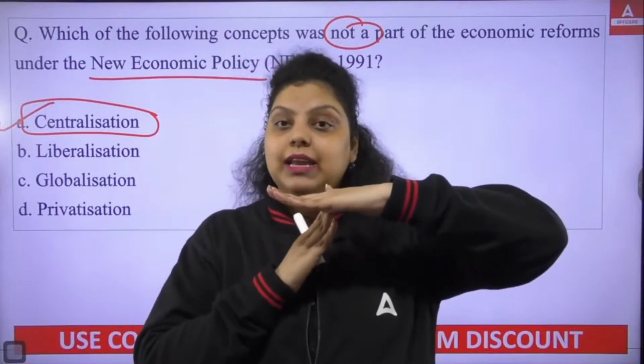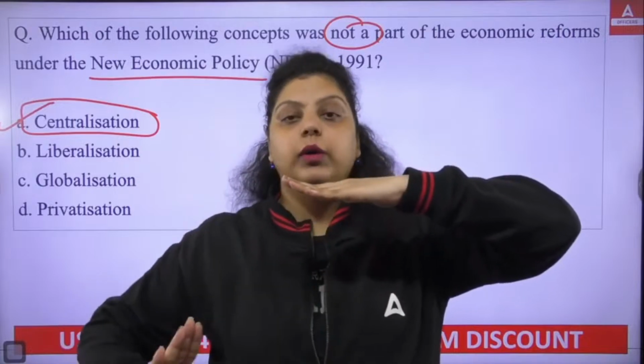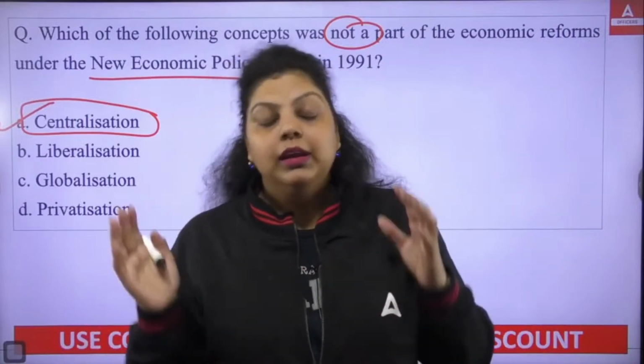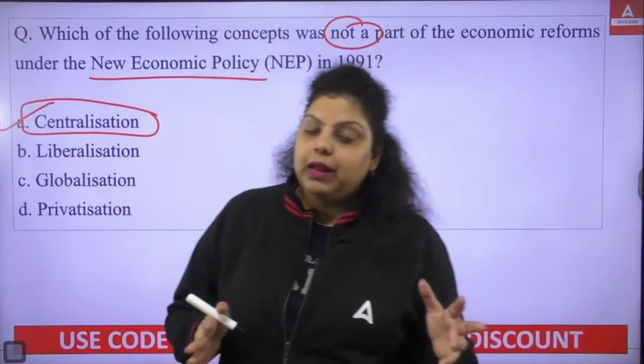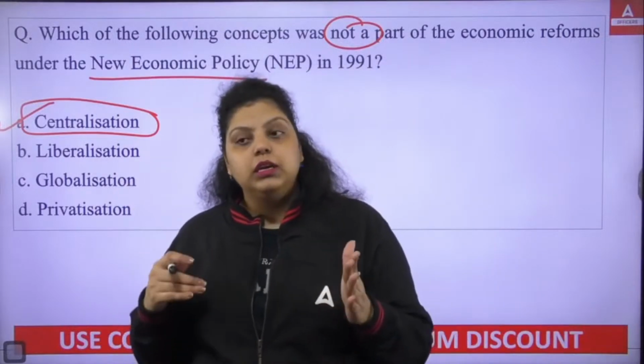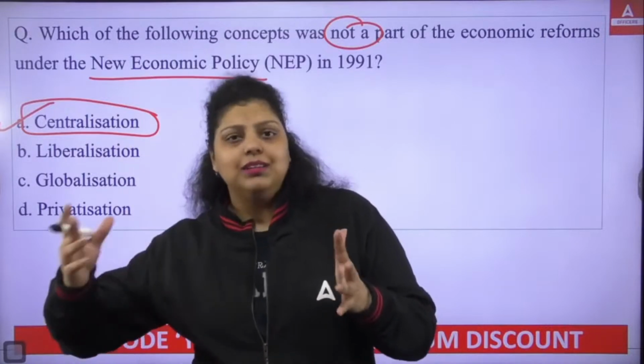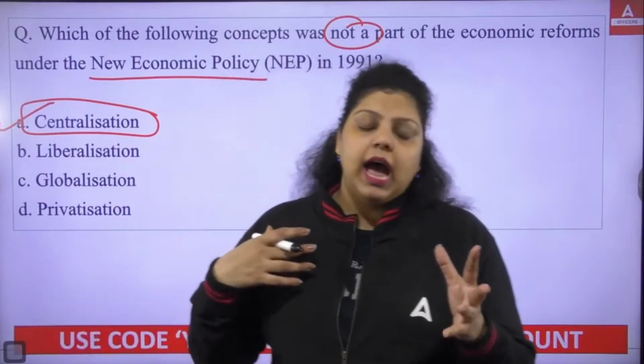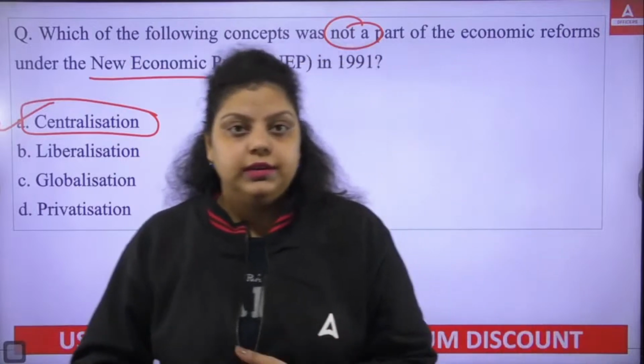This authority will take the decision and share it with the other authorities, like in the planning commission. The central government used to make all the plans and the plan used to be ordered or suggested or had to be applied by the state and union territory as well.